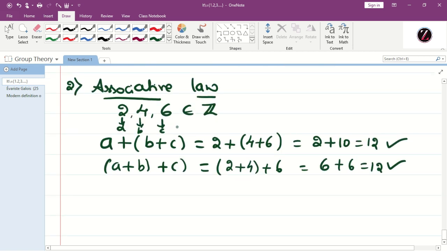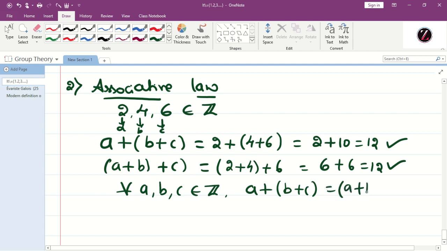In the case of integers it is true for all. Therefore we can write, for all a, b, c belongs to Z, a plus of b plus c is equal to a plus b plus c. Therefore associative law is satisfied.